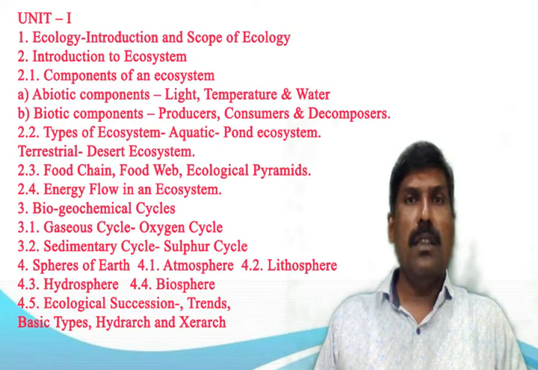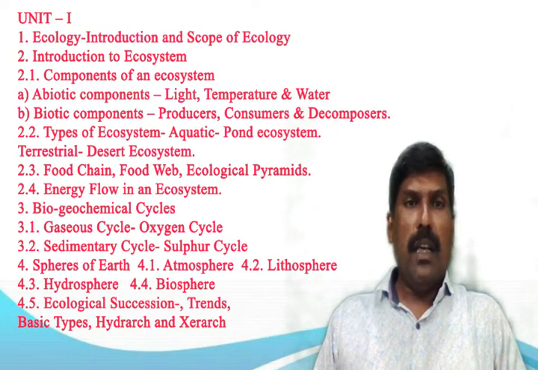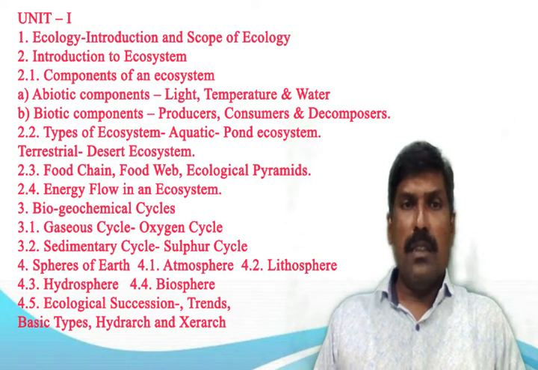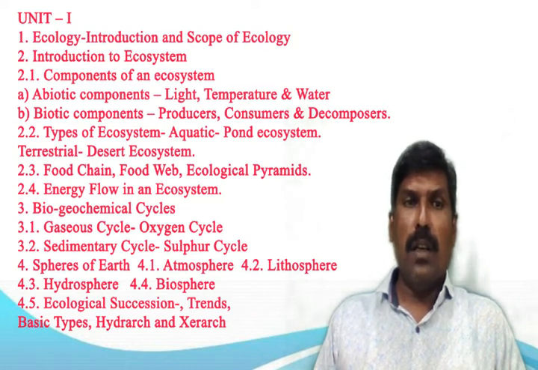Then next point is ecological pyramids. An ecological pyramid is a graphical representation designed to show the biomass or bioproductivity at each trophic level in a given ecosystem. The next point is energy flow in an ecosystem.